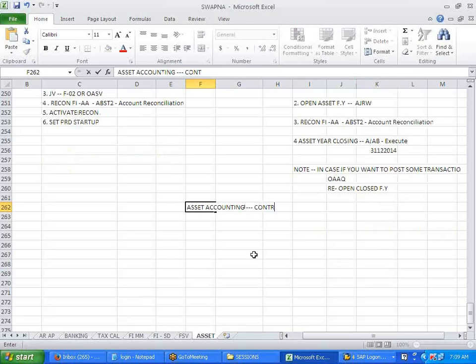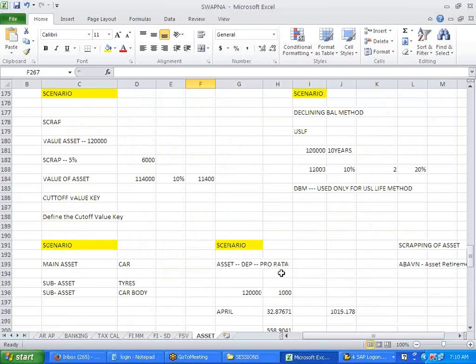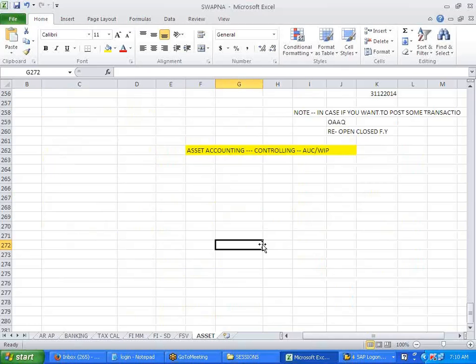For when we do the controlling part, to do the asset under construction or WIP, work in progress. It's boring, interesting, I don't know. If you practice, you have to remember a good lot of transactions. Asset accounting is huge, man. It's a pretty big chapter. So this is all about the asset accounting part.